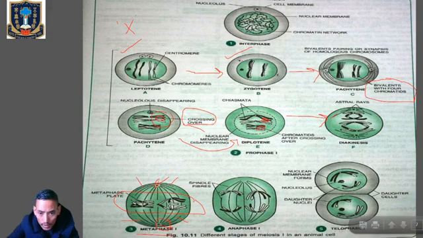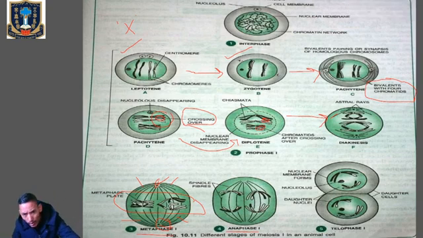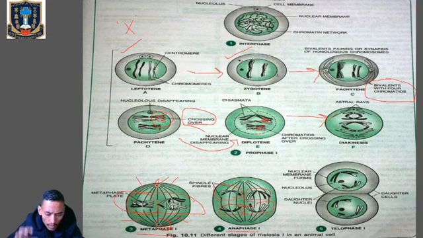Then from Metaphase 1, the cell will move to the next one, which is called Anaphase 1. What are the events that occur during Anaphase 1? The most important one is that the homologous chromosomes start separating. Can you see over here? Here you can see the bivalent, but during anaphase they start separating and moving towards the opposite poles.